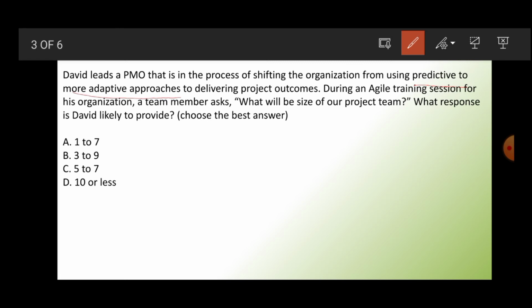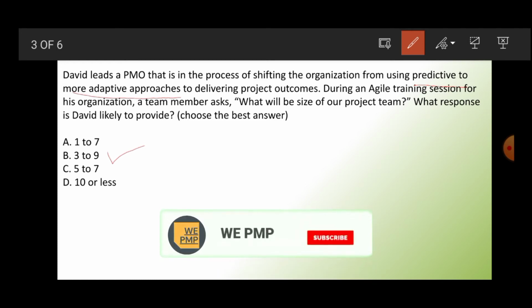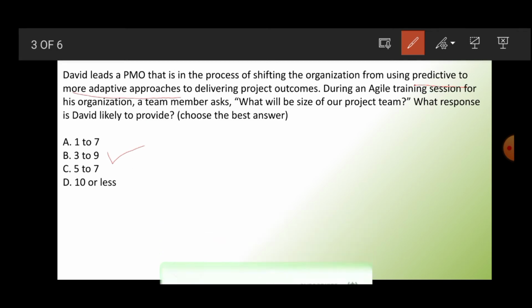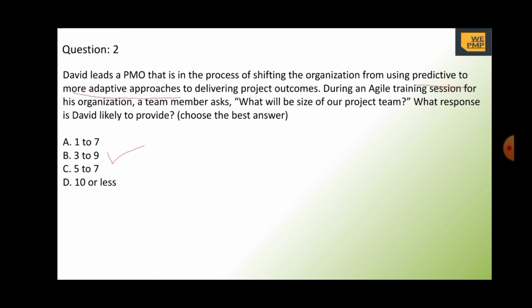it says that our agile team should be of 3 to 9 members. So B is the correct answer. That is why I am saying we should use the PMBOK terms. Now let's move on to the next question.